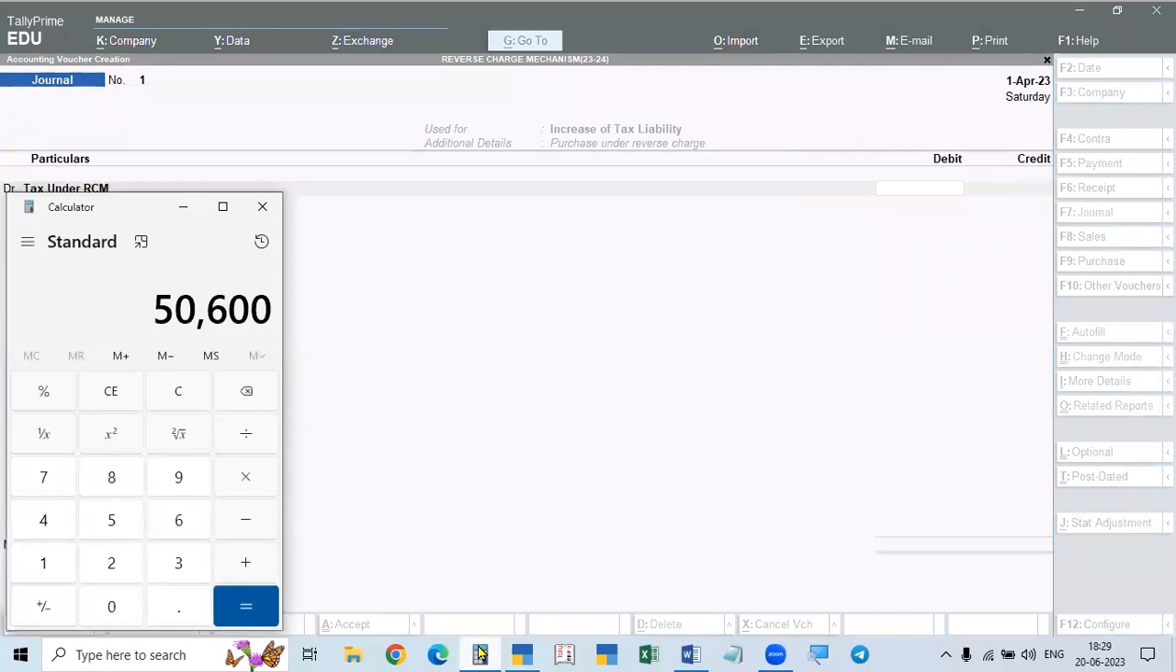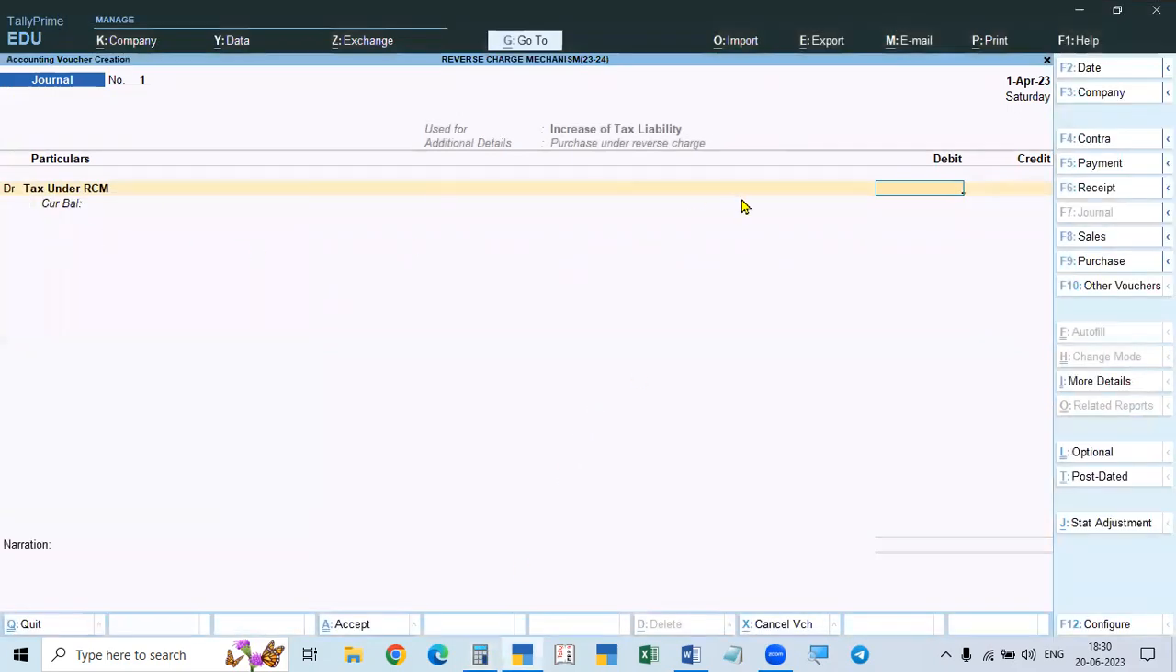50,600 into 2.5%, 5% total. So 2,530 for 20,000 at 5% is 2,530 plus 2,530, so the total is 3,530. So the total input is 3,530 rupees. Okay, now go to credit.